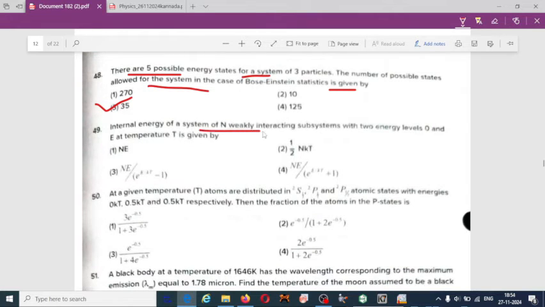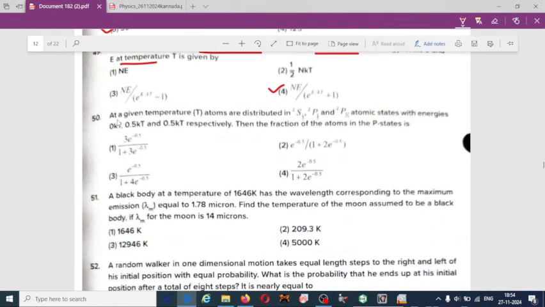Internal energy of the system in weakly interacting systems with 2 energy levels 0 and E at temperature T is given by 49, fourth, Ne by E to the power capital E by kT plus 1. At given temperature T, atoms are distributed in sp atomic states with energies.